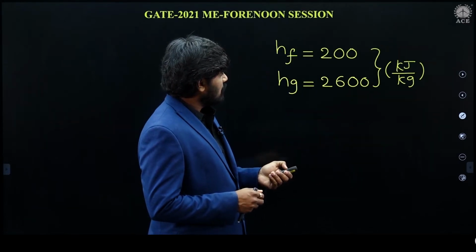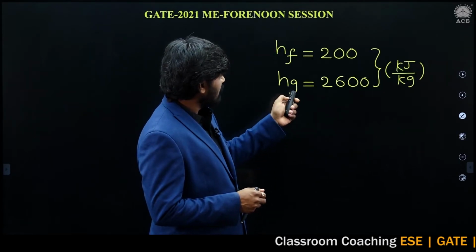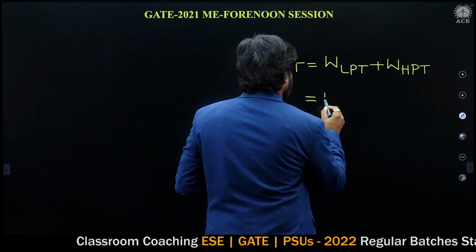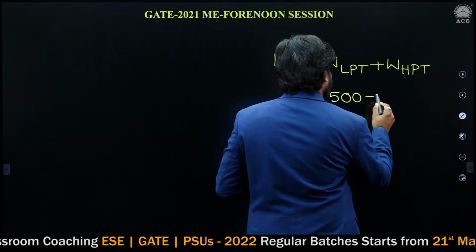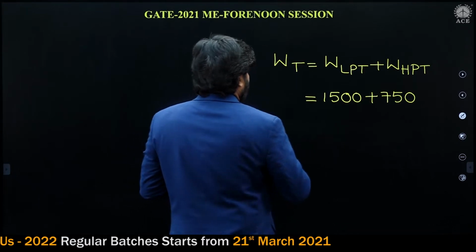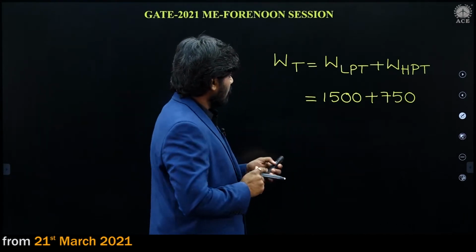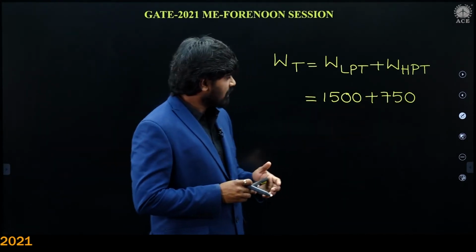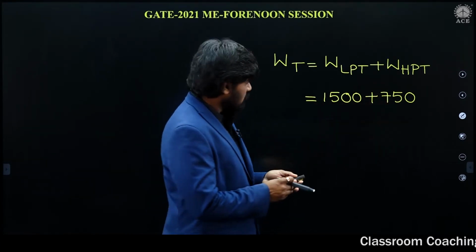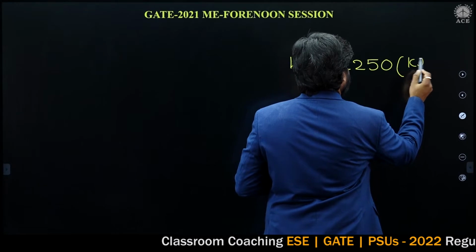So now let us substitute. Low pressure turbine 1500, high pressure turbine 750. So this is total turbine work: 1500 plus 750 is 2250. So total turbine work is 2250 kilojoule per kg.